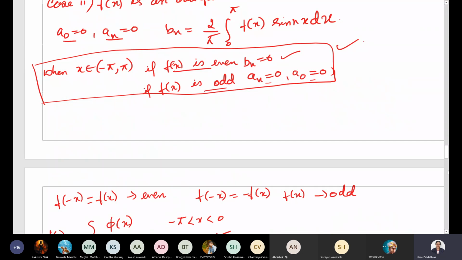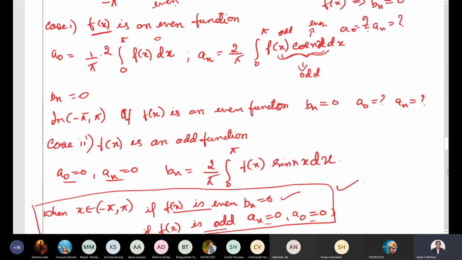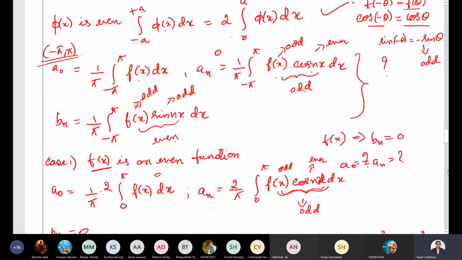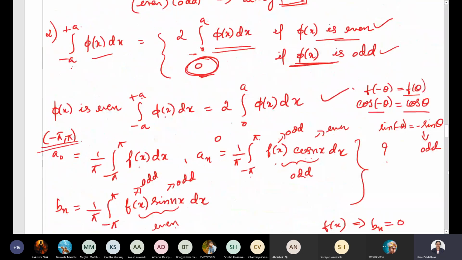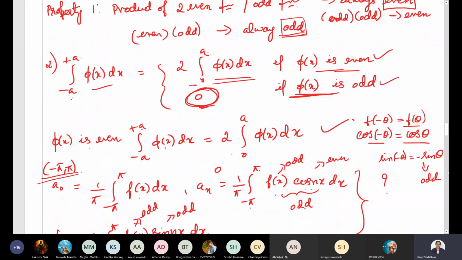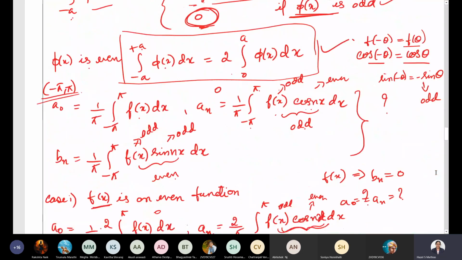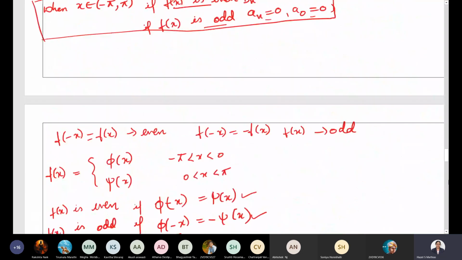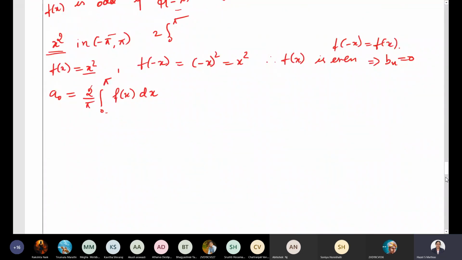Remember this always, see this formula. If the function is even, minus pi to pi can be written as 2 times 0 to pi. So there is a change in the formula as well. So do not get confused. A0, even though the interval is minus pi to pi, as the function is even, you can write it as 2 times 0 to pi.